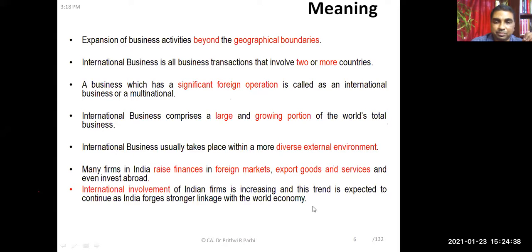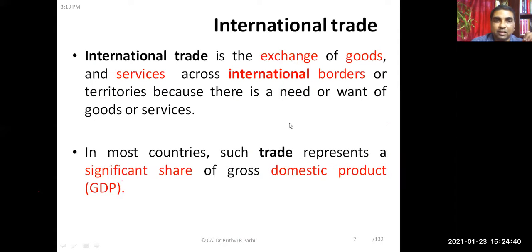Now, what is trade? Broadly, trade means some buying and selling activity. International trade is the exchange of goods and services across international borders or territories.